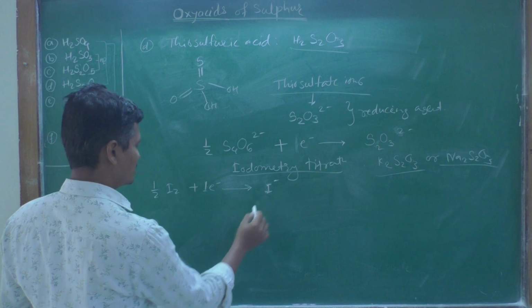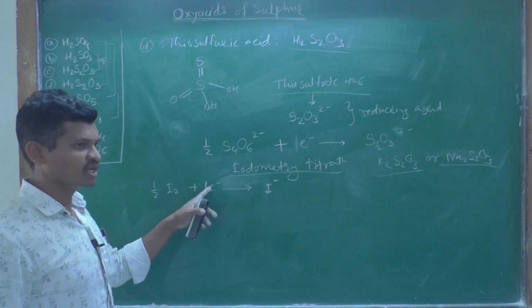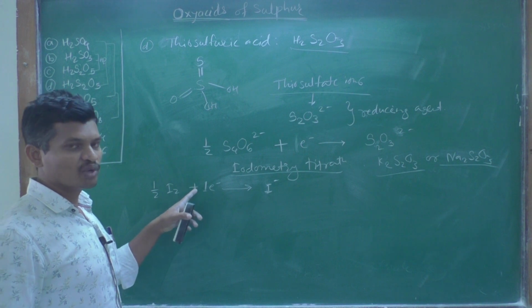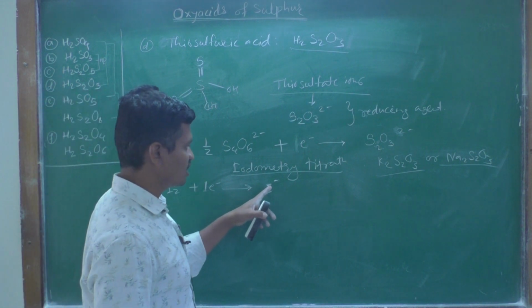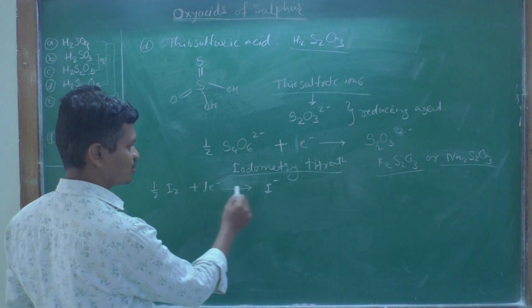What is done here? This iodine is existing in 0 oxidation state, it is accepting 1 electron, and it is forming the -1 oxidation state of iodine, that is, it is undergoing reduction.